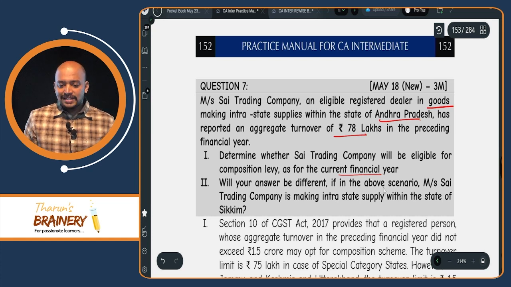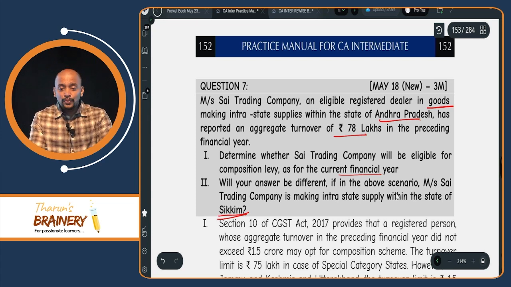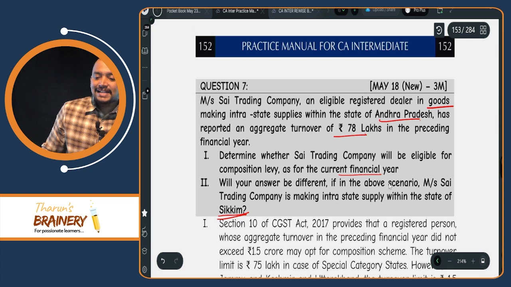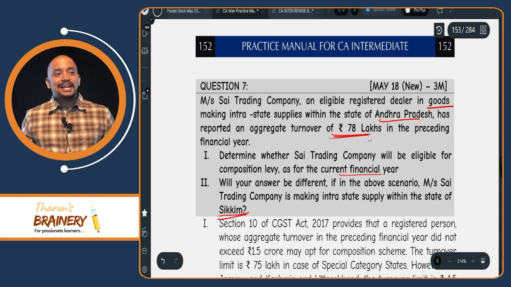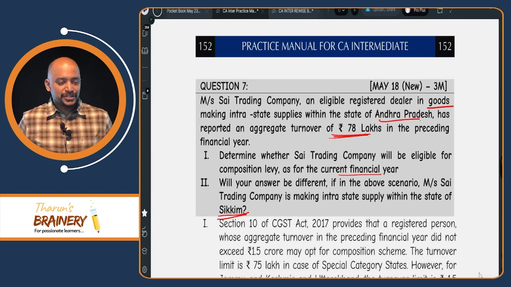Yes. Will your answer be different if the company is making intrastate supply within the state of Sikkim? Yes. For Sikkim, the limit will be 75 lakhs, as the aggregate turnover during the previous year exceeds 75 lakhs. So current year they cannot opt for composition scheme.